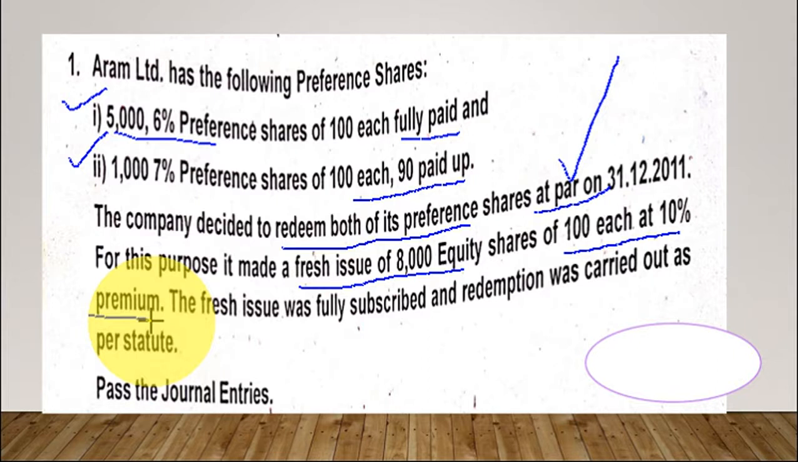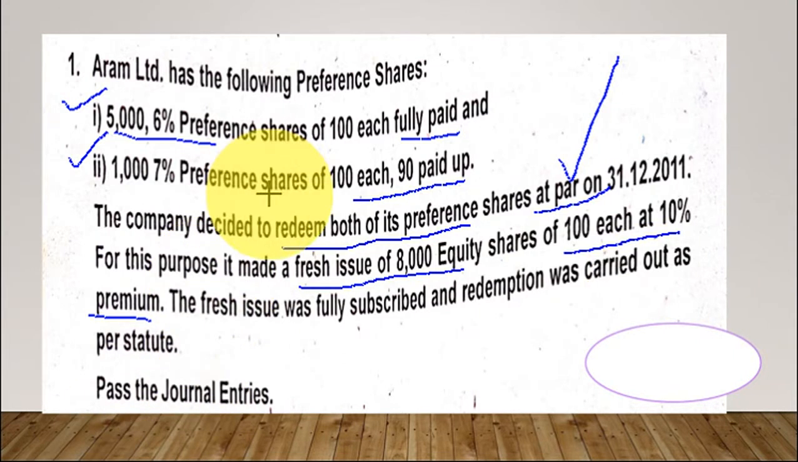So why do we make a fresh issue? In order to get the funds for returning the capital to the preference shareholders. For the fresh issue, whatever premium is there, we can keep it with us. So it comes to our bank account. But for redemption, if it is at par, we need not pay anything extra to the preference shareholders. The fresh issue was fully subscribed and redemption was carried out as per the statute. So here they have given 8,000 equity shares they have issued, and the amount is duly collected and redemption was carried out. Pass the journal entries.